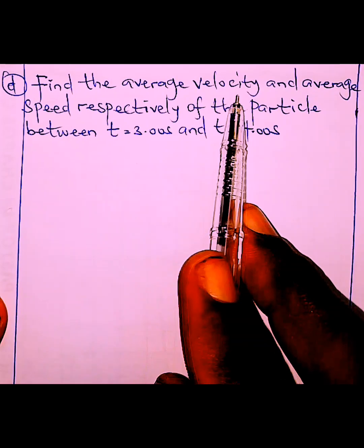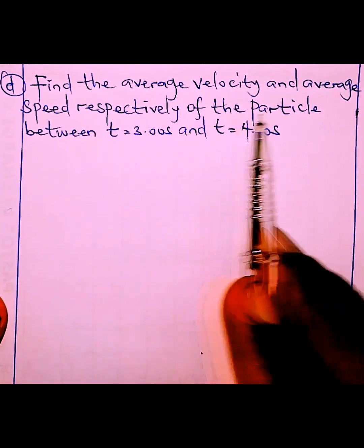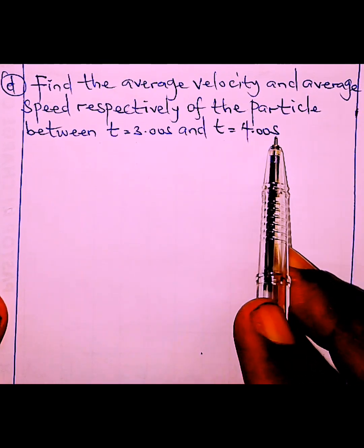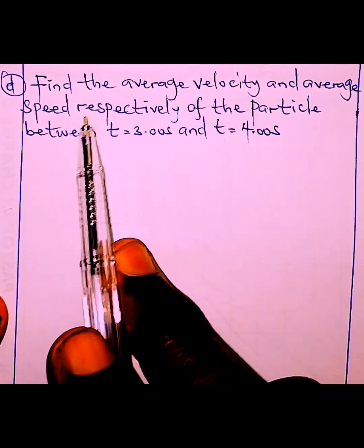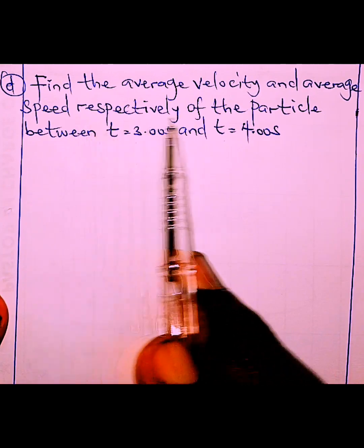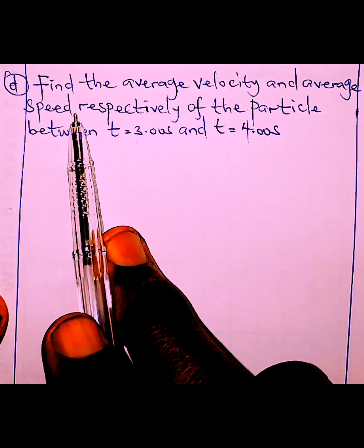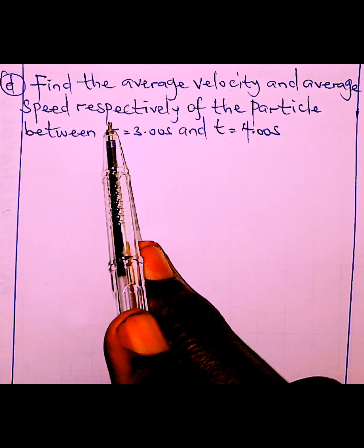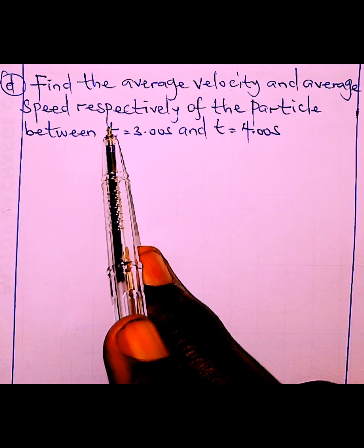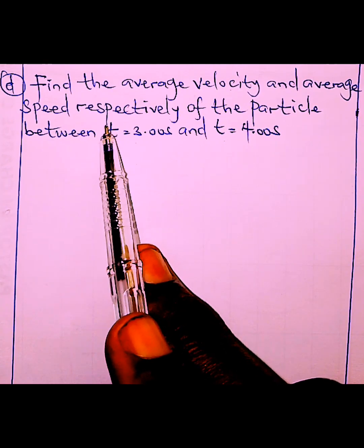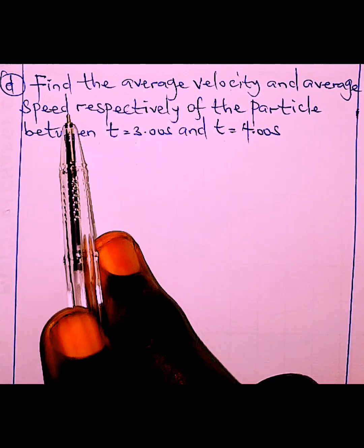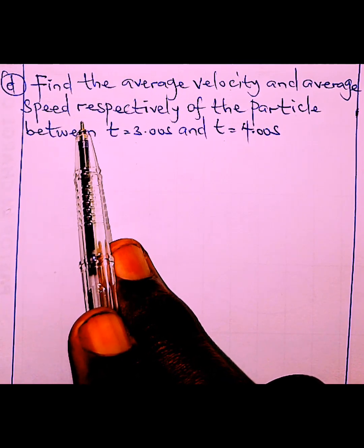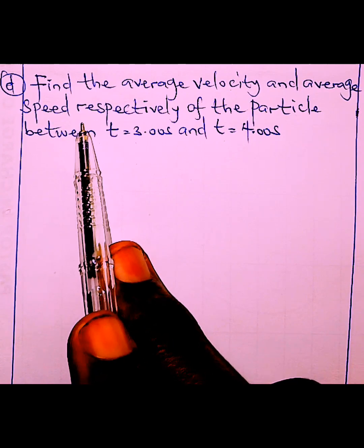Now we're asked to get the average velocity and average speed, respectively, of the particle between time 3.00 seconds and time 4.00 seconds. Don't forget there's a clear difference between average velocity and average speed. They're not the same thing. Average velocity is change in displacement over change in time taken, that is, new displacement minus initial displacement over new time minus initial time. Average speed is total distance traveled over the total time taken to cover those distances.